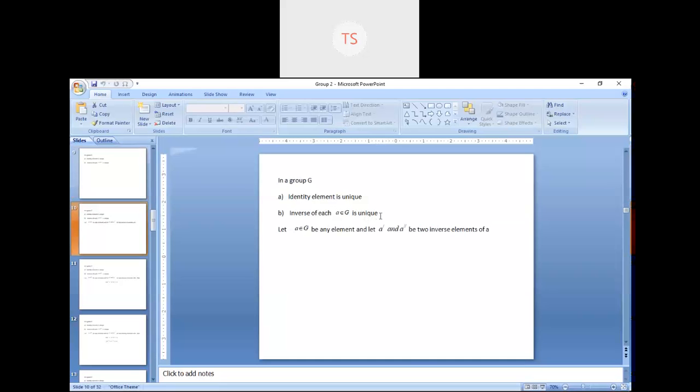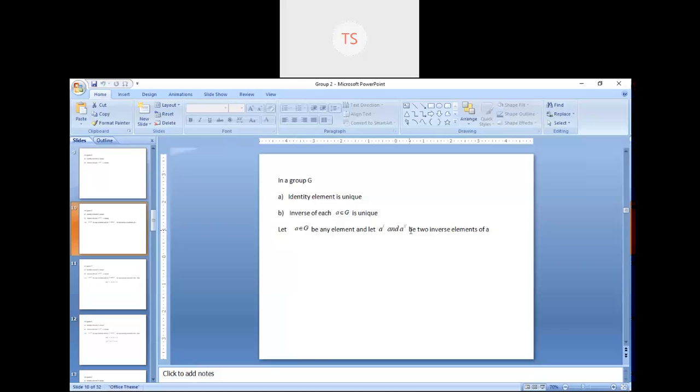So here again I have taken that small a belongs to capital G. That means this small a is any arbitrary element of a capital G, which is a group. Be any element, and if possible, we will assume that A dash and A double dash be two inverse elements of A. Okay. So here what I have written is that we are taking any particular element small a in G, and for that small a we will have two inverses, like A dash and A double dash. Okay. This is just one assumption.